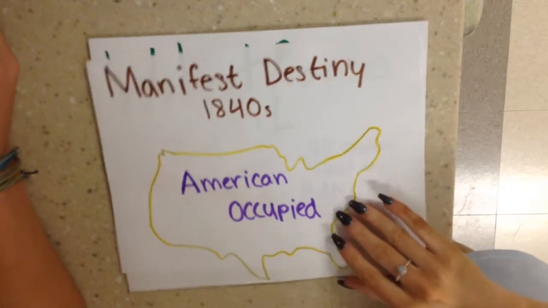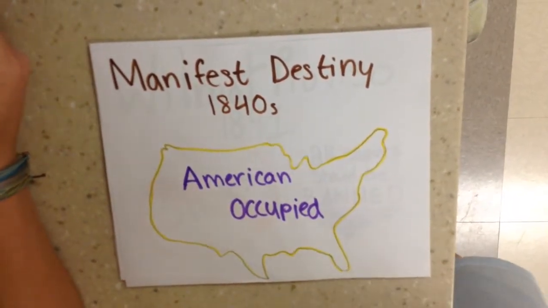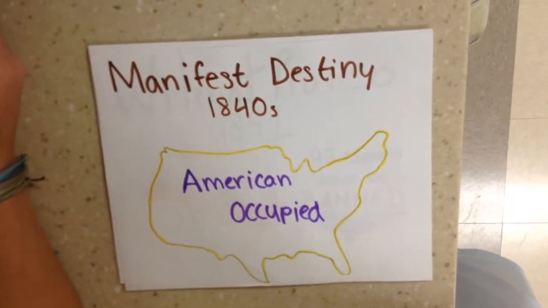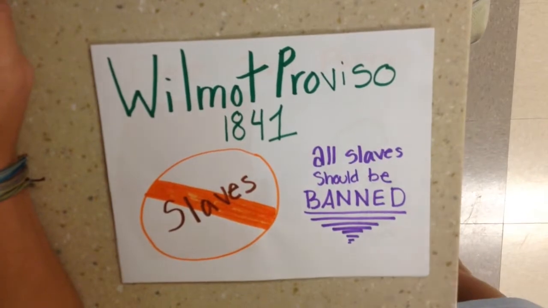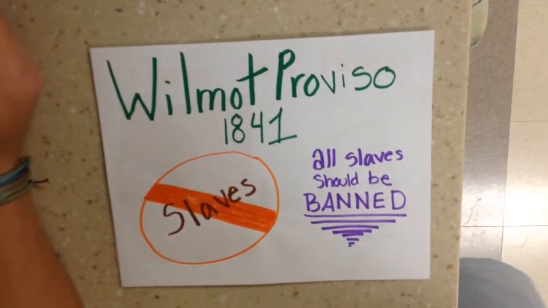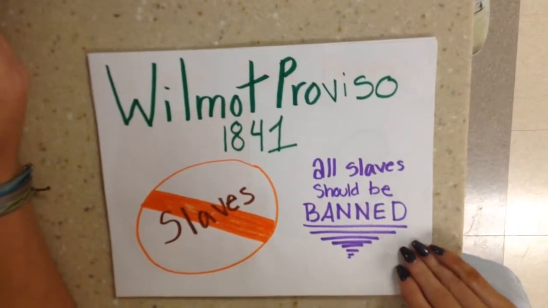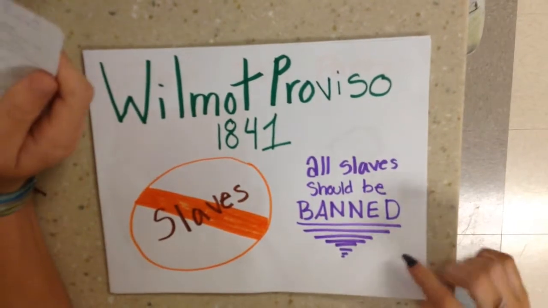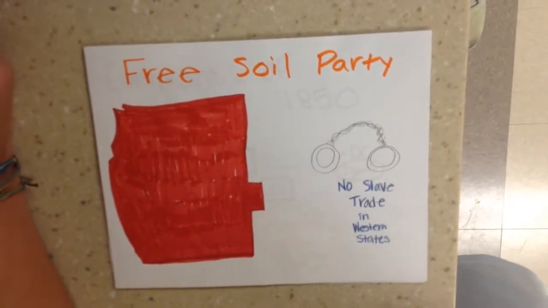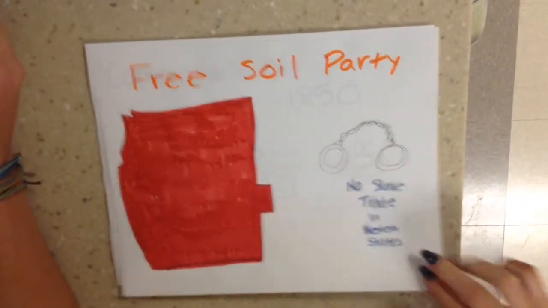Manifest Destiny in the 1840s. Manifest Destiny allowed many to move west, which raised tensions about which states would be free. Wilmot Proviso, 1846. The Wilmot Proviso suggested outlawing slavery in the Mexican Cession, which made the South mad, but it did not pass. The Free Soil Party. The Free Soil Party was the early form of the Republican Party, who voted to outlaw slavery.